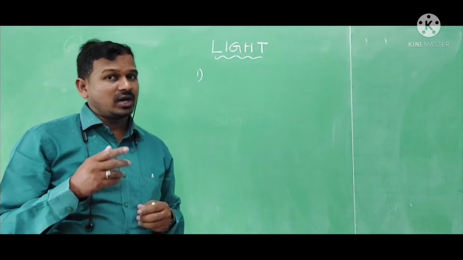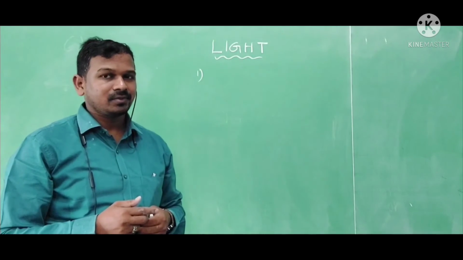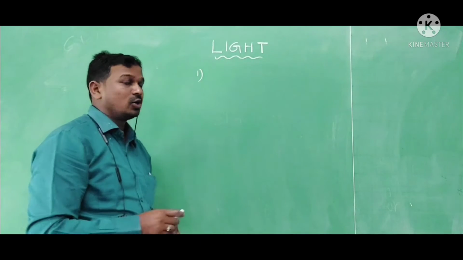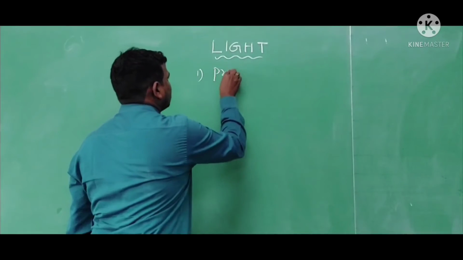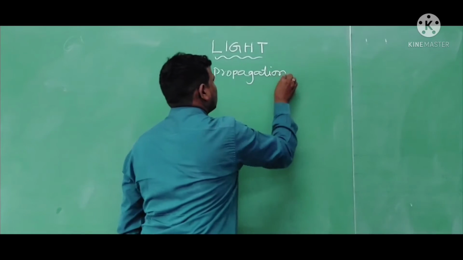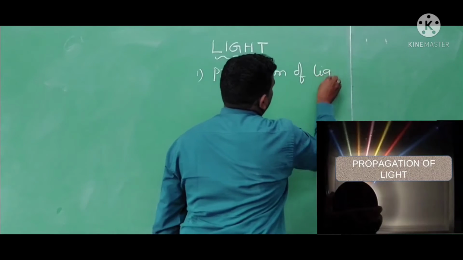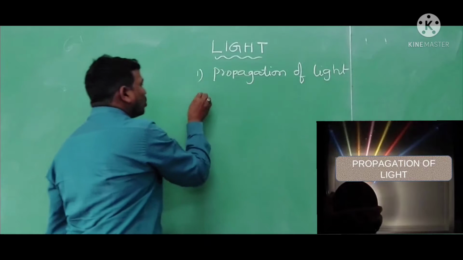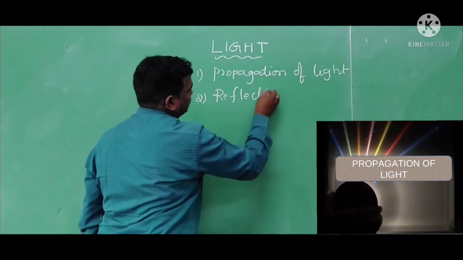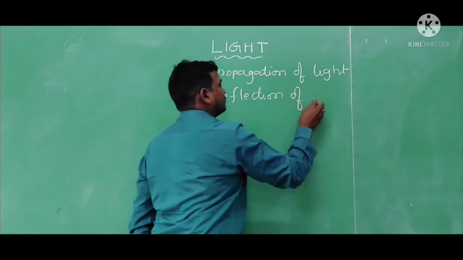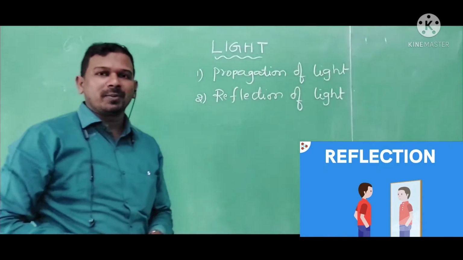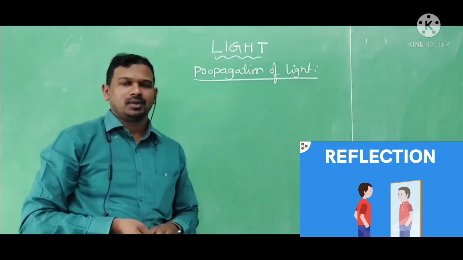The light will follow a straight line direction. So here, the property we are going to discuss is propagation of light, and one more property, reflection of light. These are the two properties we are going to study now.